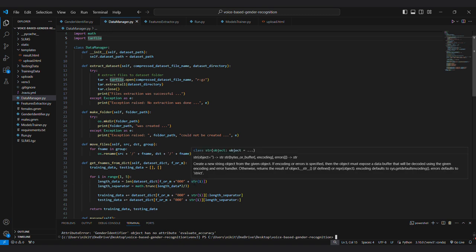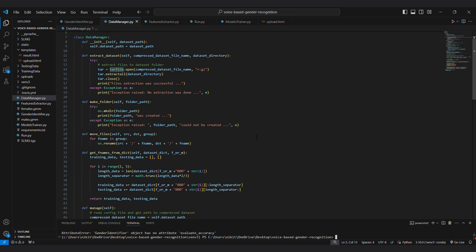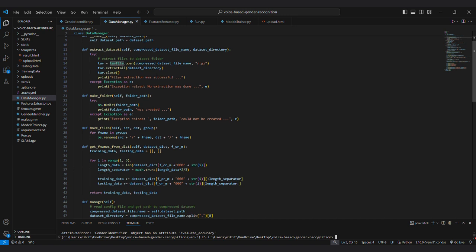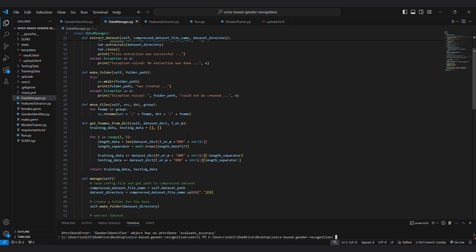Coming to the codes and implementation, we have four main programs in our project. The first program is extracting the files and dividing into training and testing. Here in this extract dataset method, we extract the files from the tar file archive and we make a new directory here and we move files from source to destination.